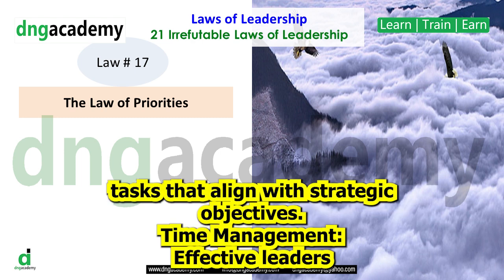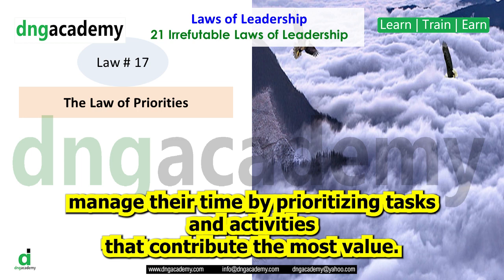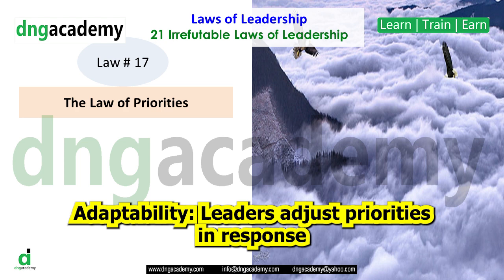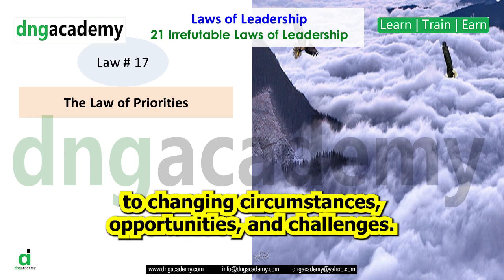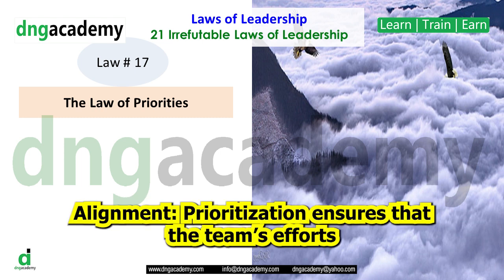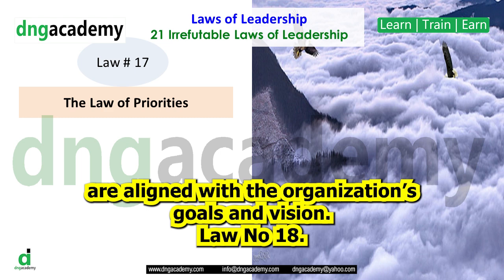Time management. Effective leaders manage their time by prioritizing tasks and activities that contribute the most value. Adaptability. Leaders adjust priorities in response to changing circumstances, opportunities, and challenges. Alignment. Prioritization ensures that the team's efforts are aligned with the organization's goals and vision.